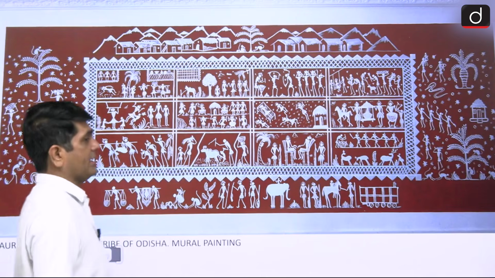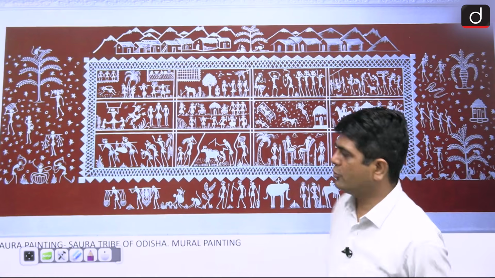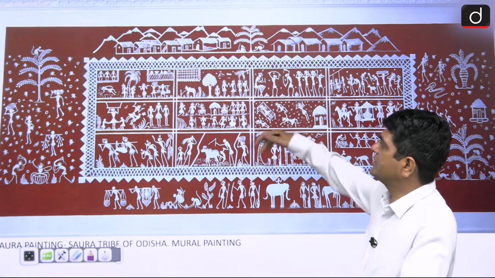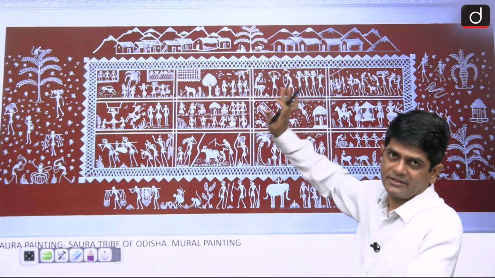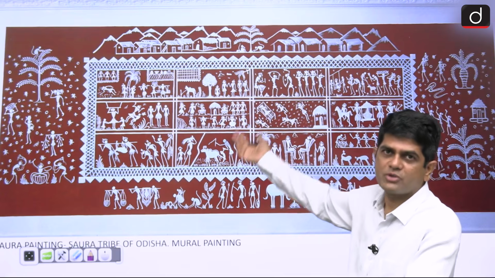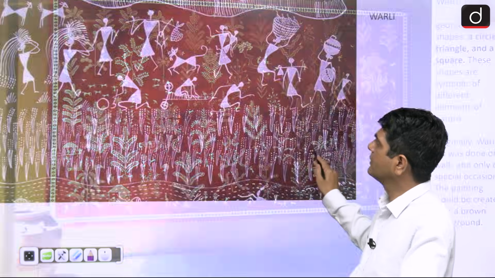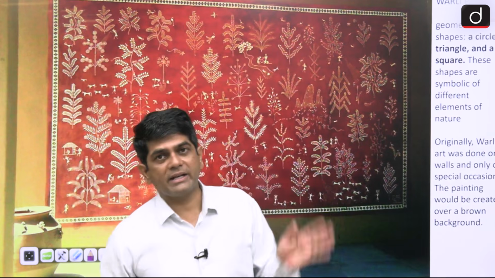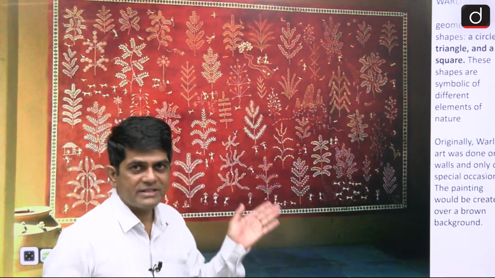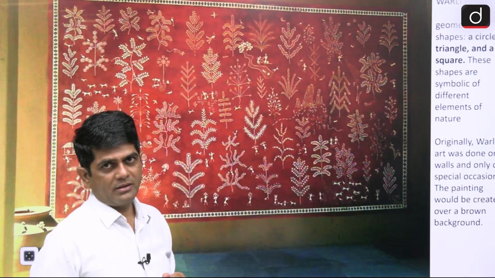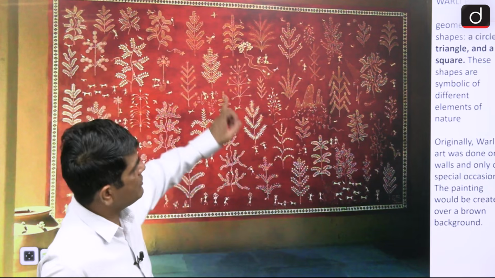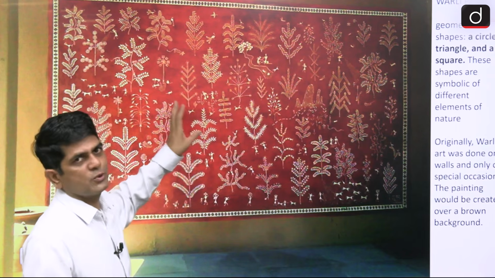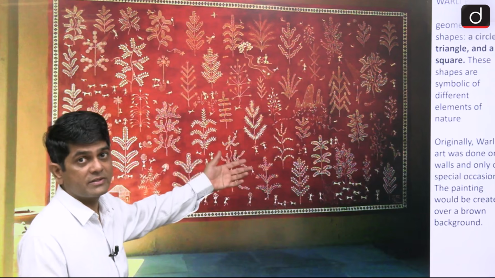This is Saura painting. Saura painting is practiced by whom? The Saura tribe of Odisha. See, the background is grey or sometimes ochre. Warli painting is practiced by the tribal people of Western Maharashtra, and once again, this Warli painting is associated with their religious rituals.